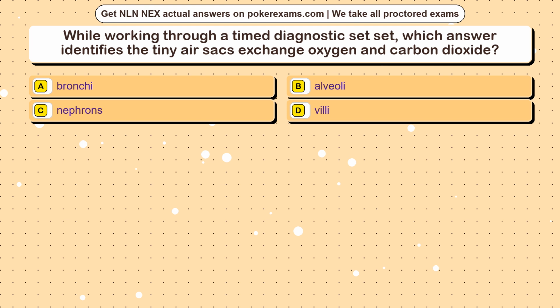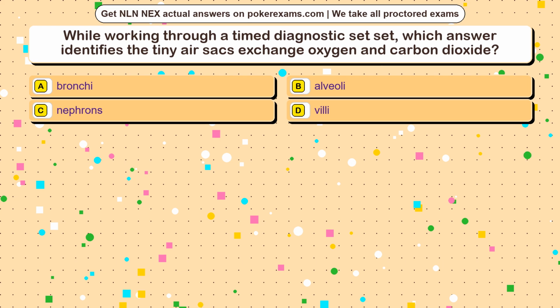Question 8. While working through a timed diagnostic set, which answer identifies the tiny air sacs that exchange oxygen and carbon dioxide? Option A, bronchi. Option B, alveoli. Option C, nephrons. Option D, villi.